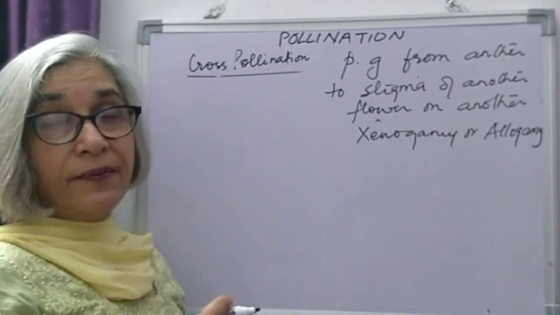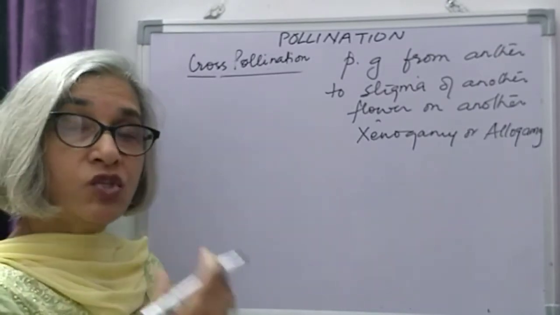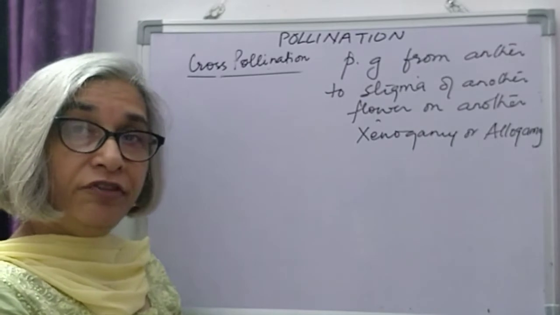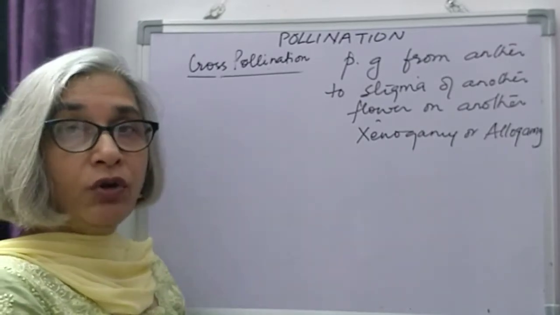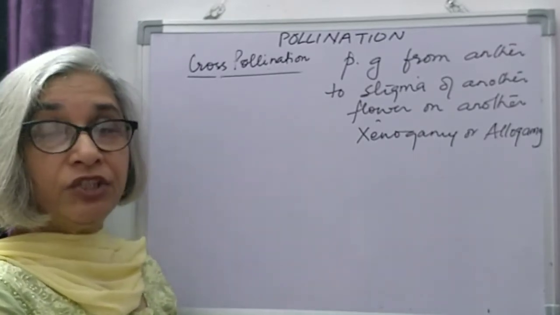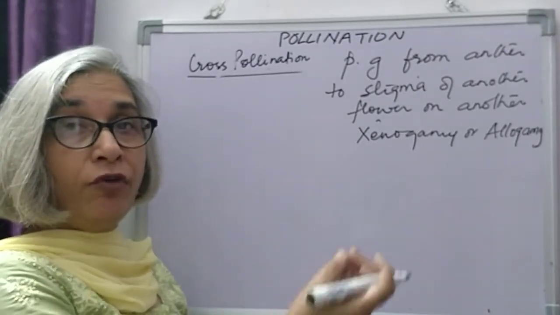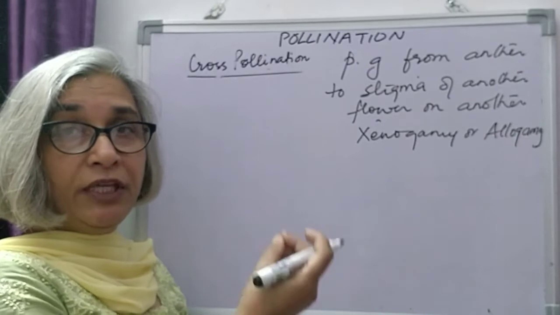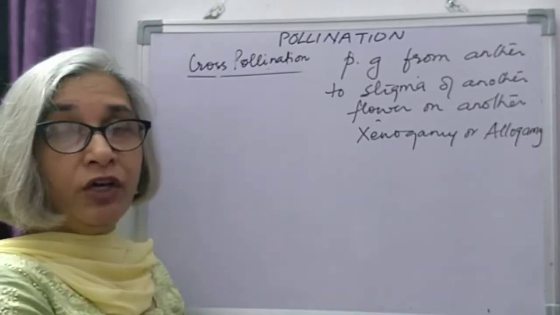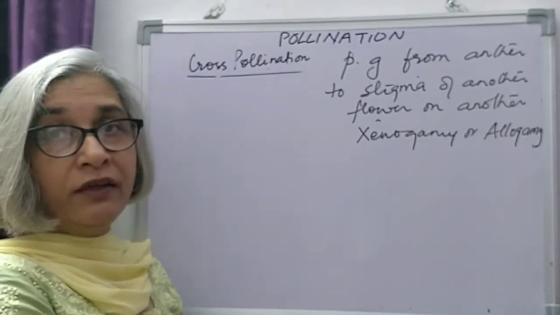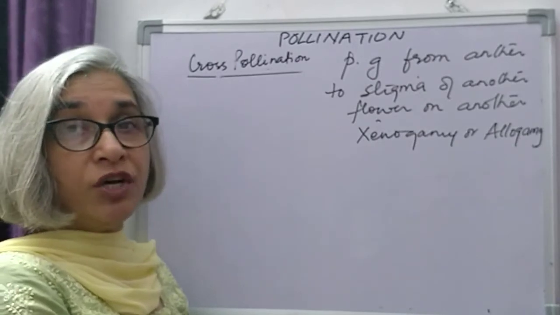This means that the flower has to have some kind of modifications, some kind of adaptations, because of which, if self-pollination is taking place, pollen of the same flower falling on the stigma does not germinate.